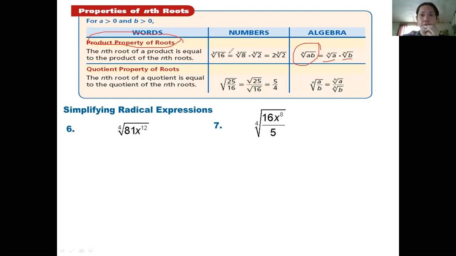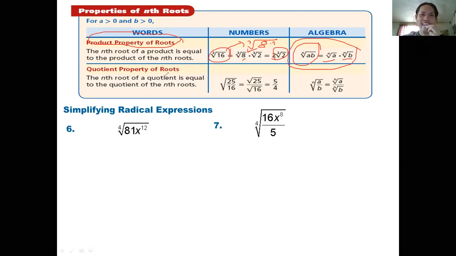If you have an example in numbers, the cube root of 16, we all know that 16 can be factored as 8 times 2, since 8 is a perfect cube. So you can write it as the cube root of 8 times 2, which is the cube root of 8 times the cube root of 2. The cube root of 8 is a perfect cube, so we have 2, then the cube root of 2. That's how you apply this. This is the product rule that I mentioned in the beginning of our review of radical expressions.